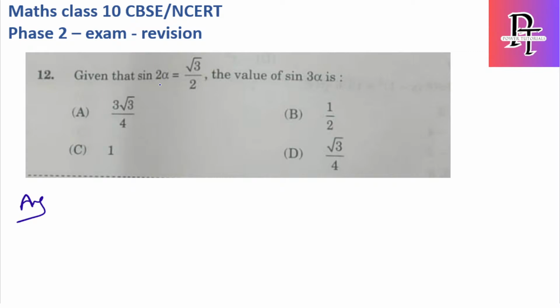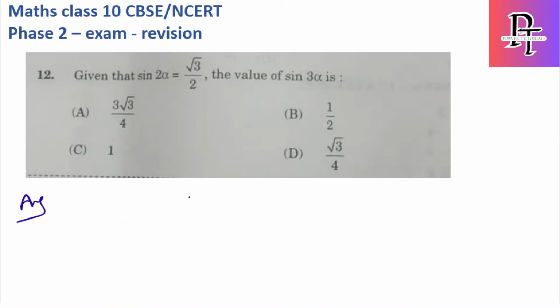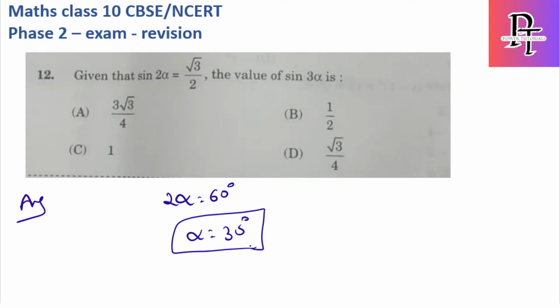Okay, so see here again, sine 2 alpha is root 3 by 2. As per the table, which angle has sine root 3 by 2? It is 60 degrees. Hence here I can say directly 2 alpha is nothing but 60 degrees. Why? Because sine 60 is root 3 by 2. So alpha is nothing but 30 degrees, which is 60 by 2. But they are not asking alpha, they are asking sine 3 alpha. So sine of 3 into 30, sine 90, whose value is 1. Hence for this question the answer is 1.